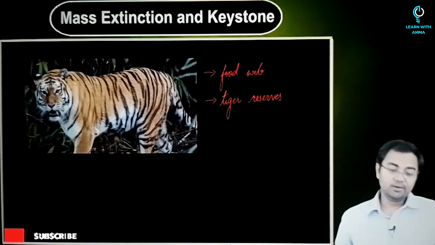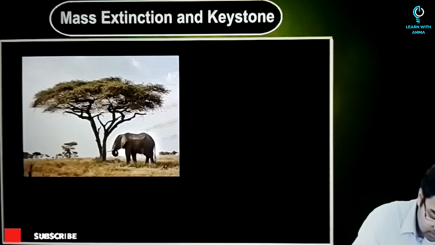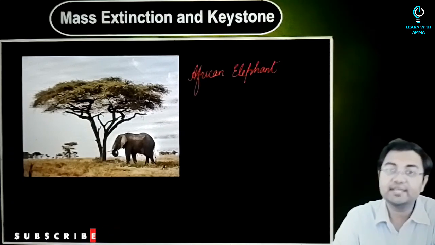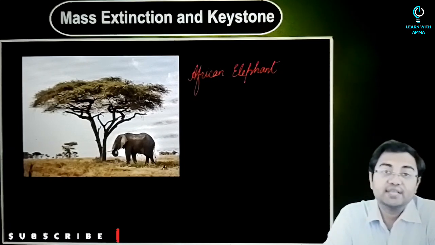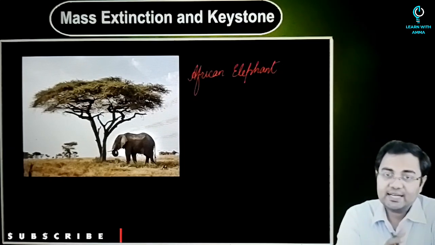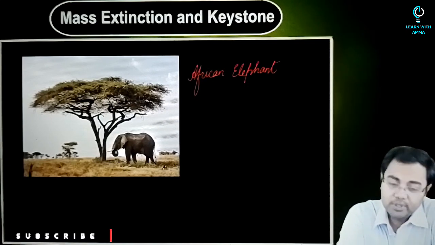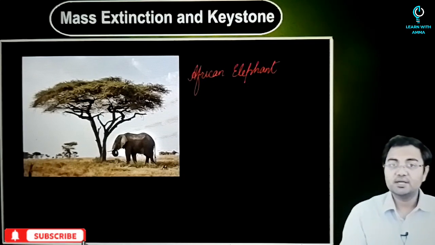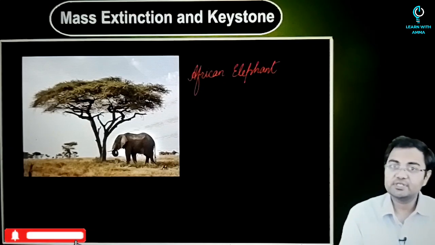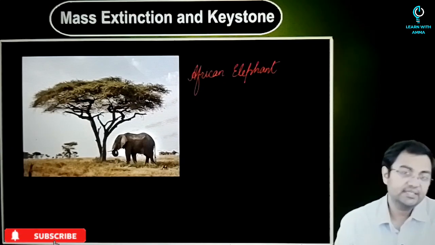Then after that, we are looking at another example, the African elephant. Now, when we talk about African elephants, if you look at the savanna grasslands present in these regions, for example Tanzania, the reason grasslands are present is also because of these elephants.